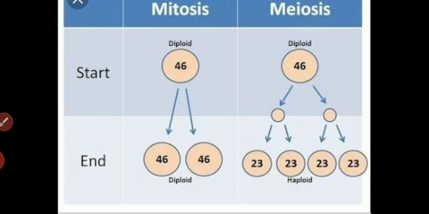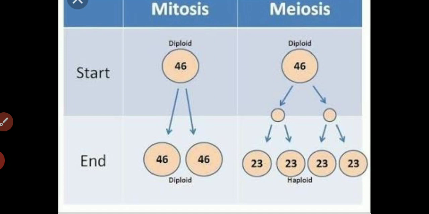In meiosis, the daughter cells have half the number of chromosomes because at the time of fertilization, gametes get fused and form offspring, and at that time they have to maintain the normal number of chromosomes, 46.